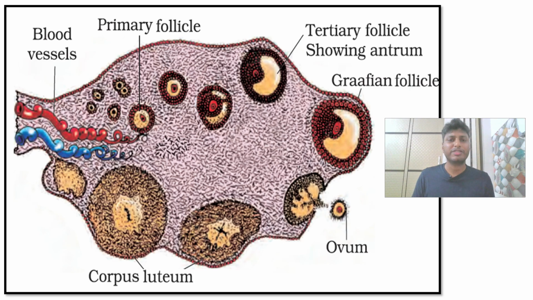Dear students, if the ovum gets fertilized by the sperm and the fertilization occurs, what is going to be formed is nothing but the zygote. Zygote will in turn become the embryo, and the embryo is now going to get implanted on the endometrium. So during this particular luteal phase, the corpus luteum starts secreting the hormone which is known as progesterone. And the progesterone in turn starts making the inner lining of the uterus, that is the endometrium, thicker and thicker so that it becomes prepared for the embryo to get implanted. So in case the fertilization does not occur, then the corpus luteum gets converted into a white scar, which is known as the corpus albicans.